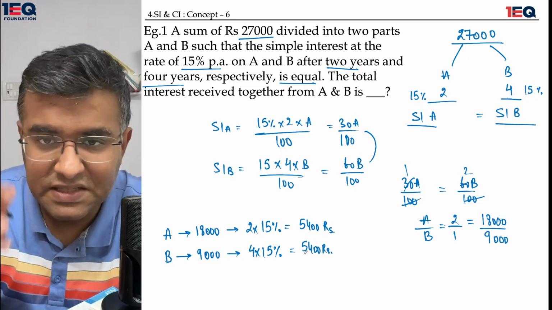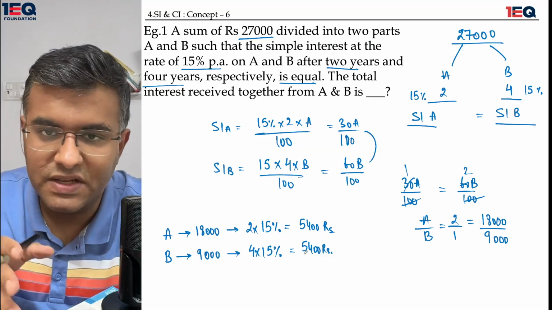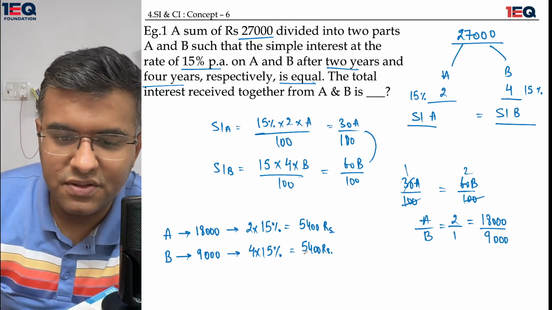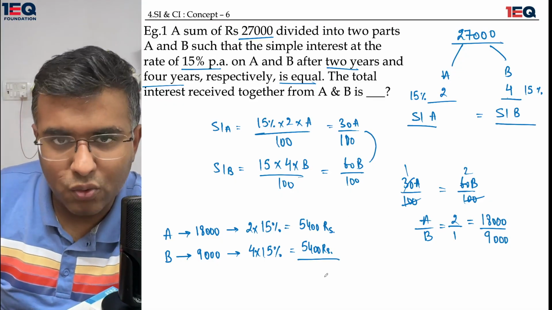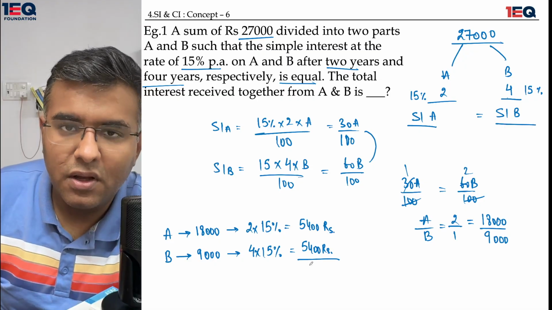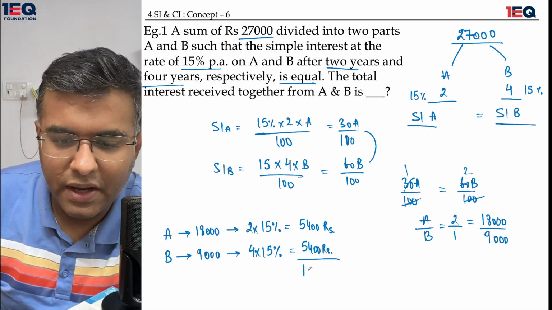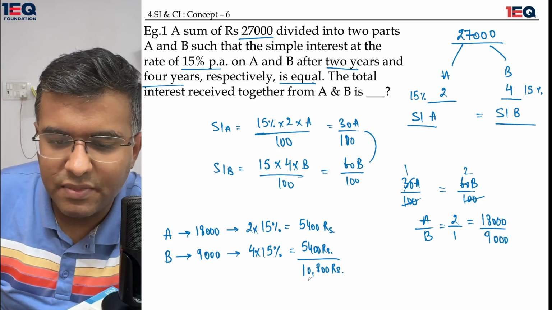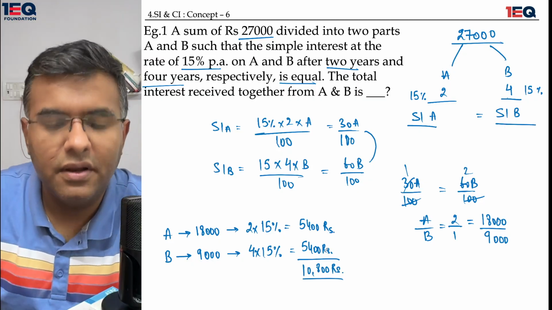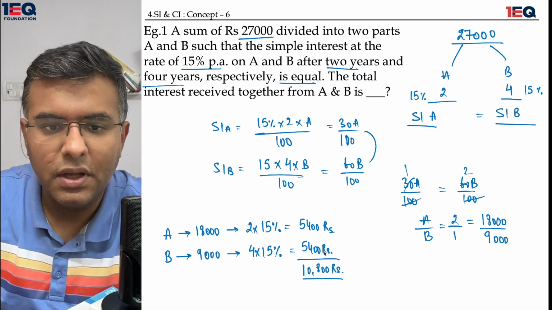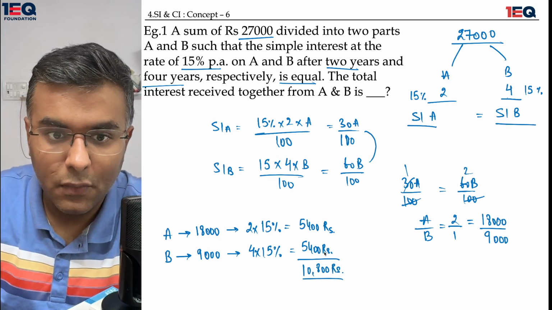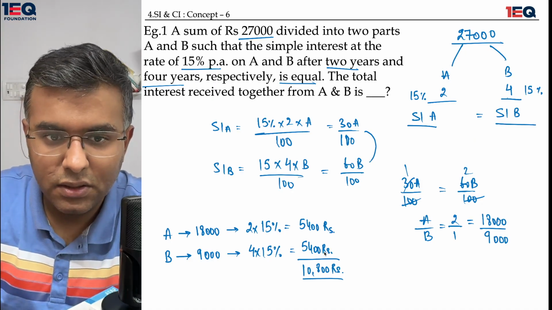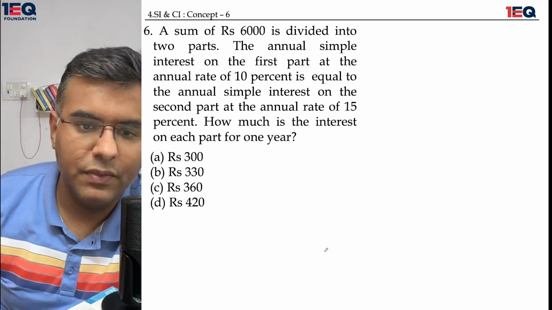This proves the point that in the question, when simple interest of A was equal to simple interest of B, it eventually came out to be true that both the simple interests are equal. When I add both of them up, I get the value 1080 rupees as my interest received together from A and B. Okay, I hope I was able to make myself very clear. Right, I'll be moving on.